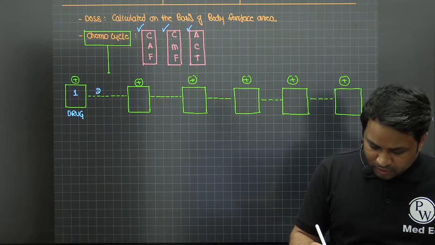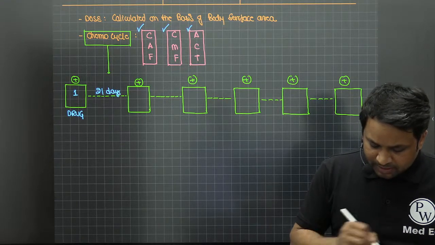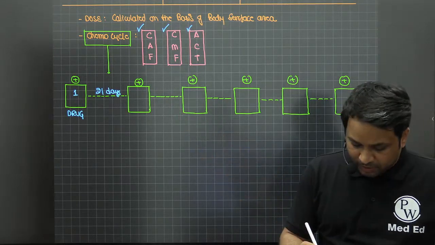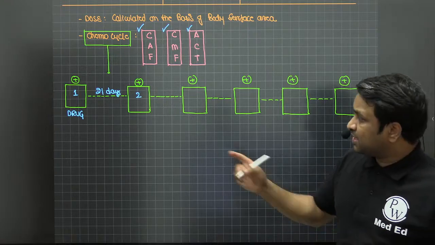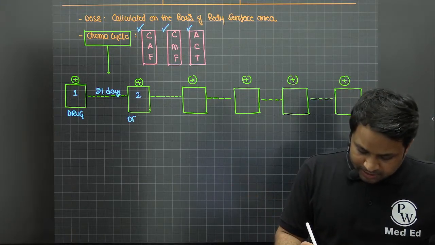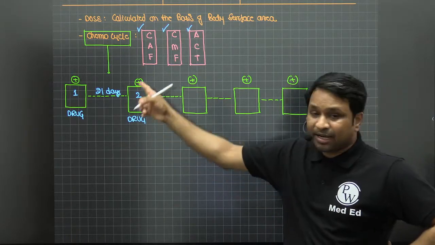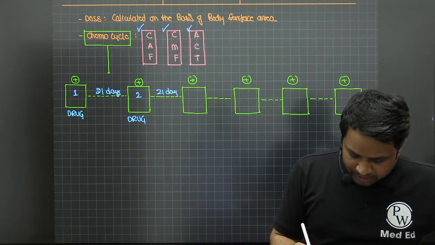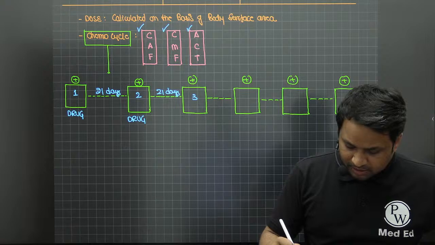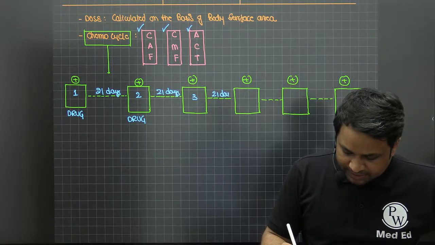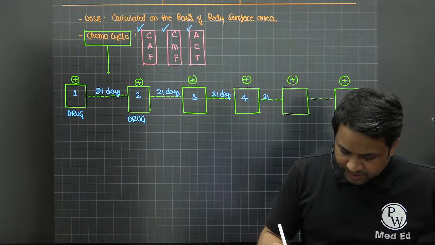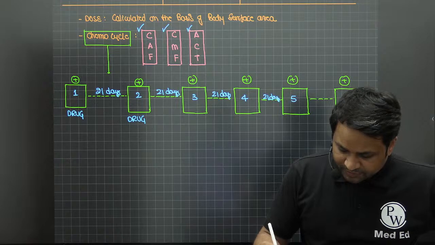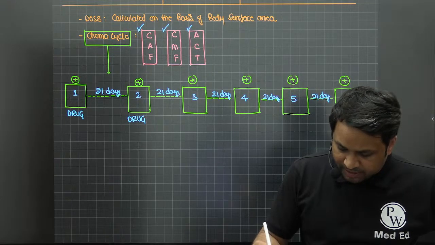You ask the patient to come back after 21 days, and when the patient comes back after 21 days, you give the second cycle. You repeat the entire drug set again. Ask the patient to go back home for 21 days and then come back for the third cycle. Again there is a 21-day gap, then the fourth cycle, a 21-day gap, the fifth cycle, another 21-day gap, and then the sixth cycle.